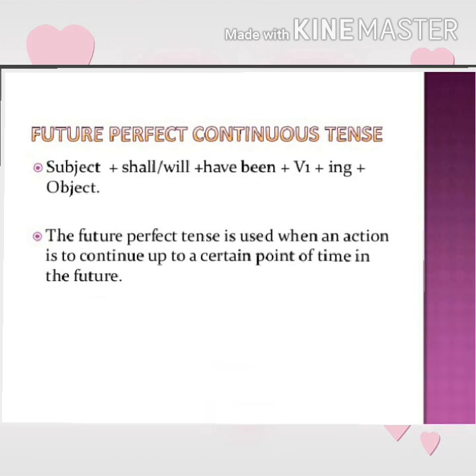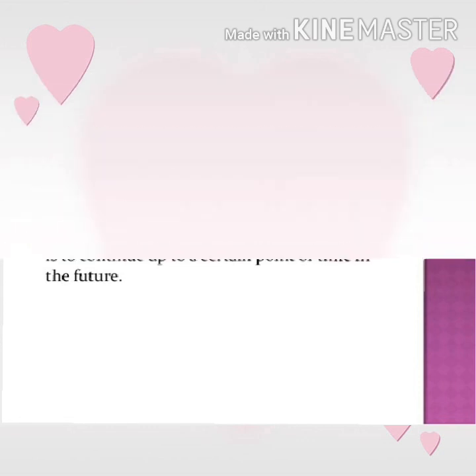Now see the future perfect continuous tense. Here is the structure. First we have to use subject plus shall/will plus have been plus first form with ing plus object. The future perfect continuous tense is used when an action is to continue up to a certain point of time in the future.